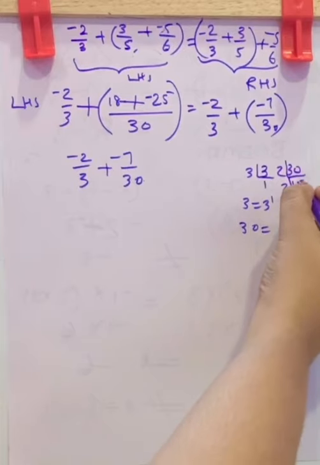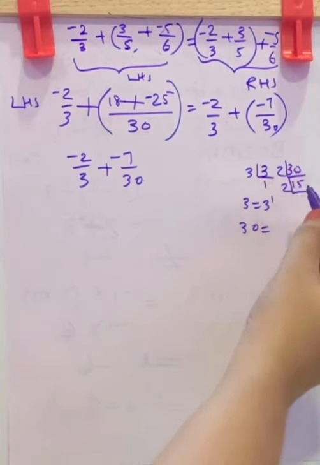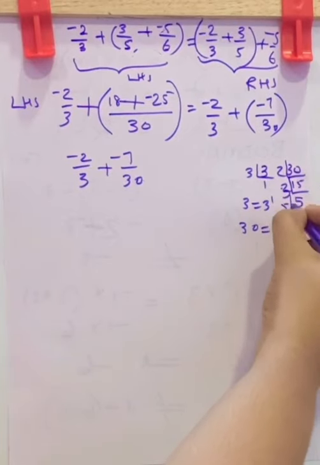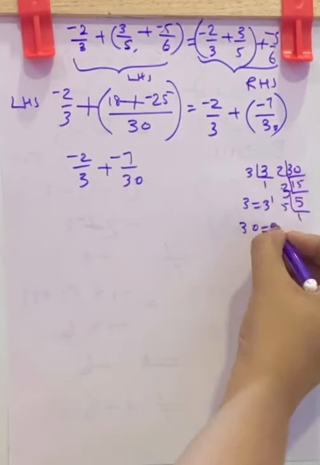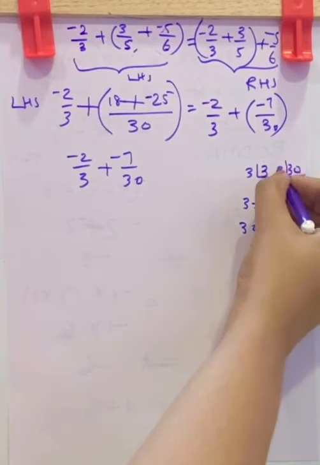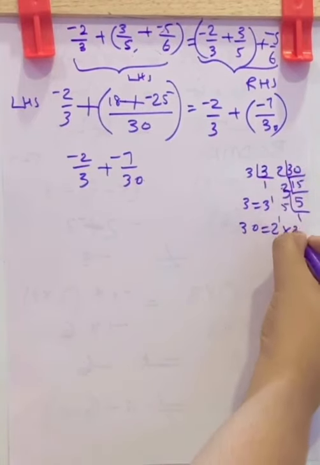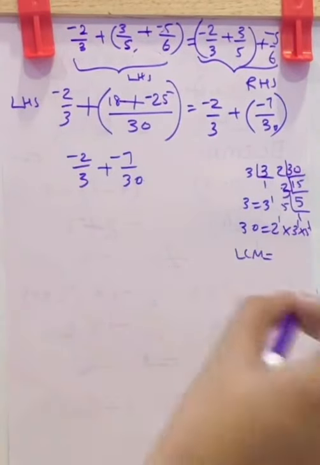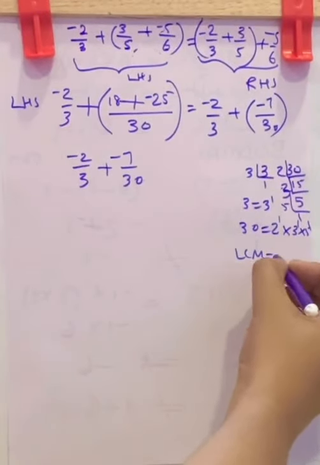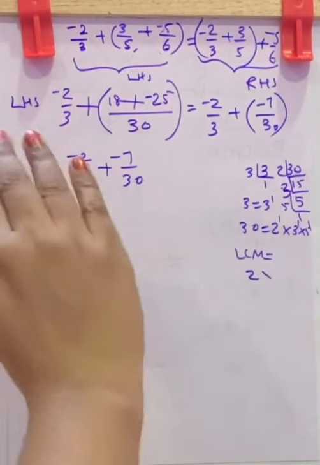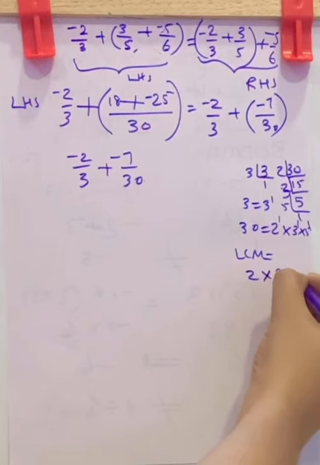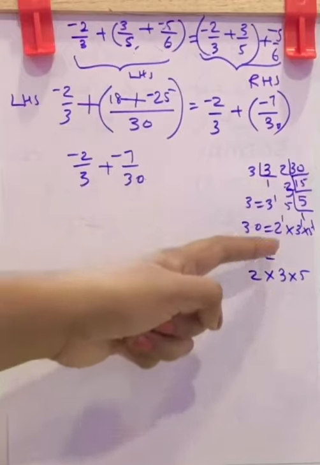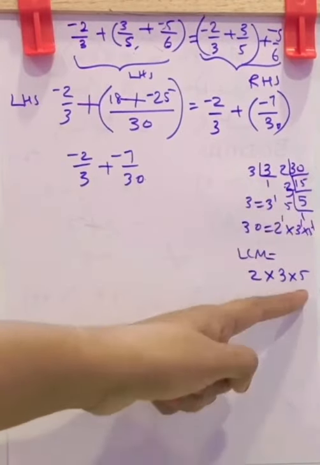factorizing with prime numbers, that is 2 15s are 30, 3 5s are 15, and 5 1s are 5. 30 can be written as 2 raised to 1 into 3 raised to 1 into 5 raised to 1. Now LCM is all the factors, that is 2 into 3 into 5. In these two numbers we get the factors as 2, 3 and 5.